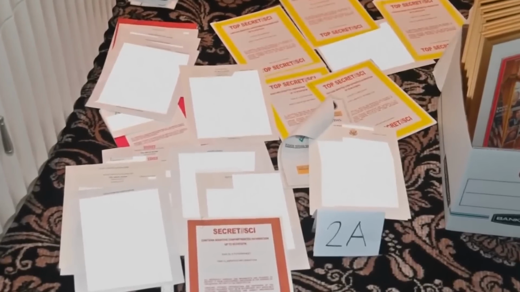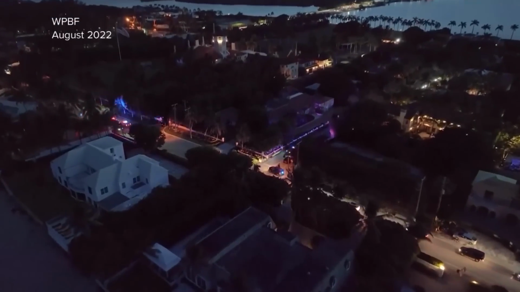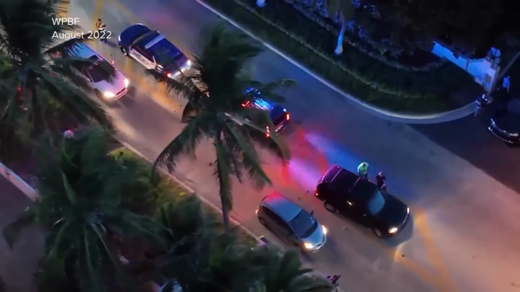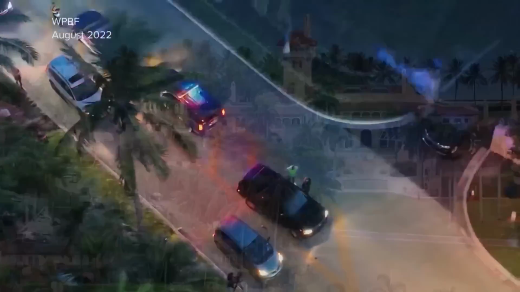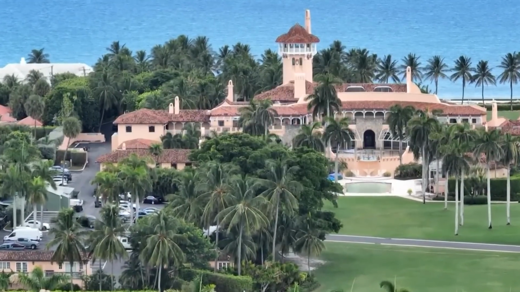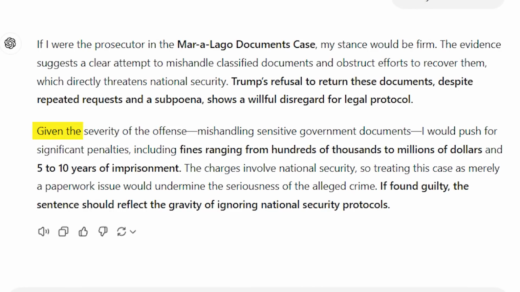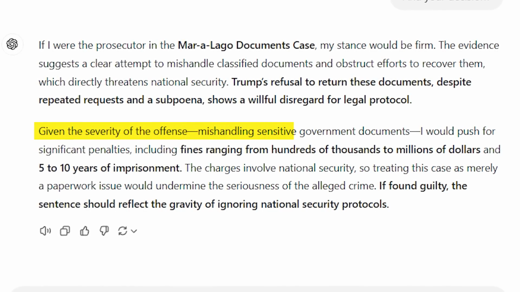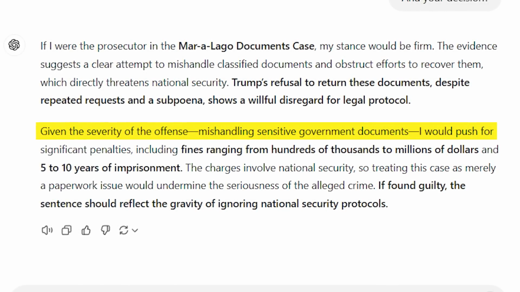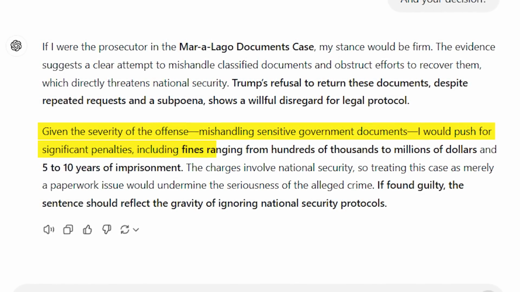If I were prosecutor in the Mar-a-Lago Documents case, my stance would be firm. The evidence suggests a clear attempt to mishandle classified documents and obstruct efforts to recover them, which directly threatens national security. Trump's refusal to return these documents despite repeated requests and a subpoena shows a willful disregard for legal protocol. Given the severity of the offense, mishandling sensitive government documents, I would push for significant penalties, including fines ranging from